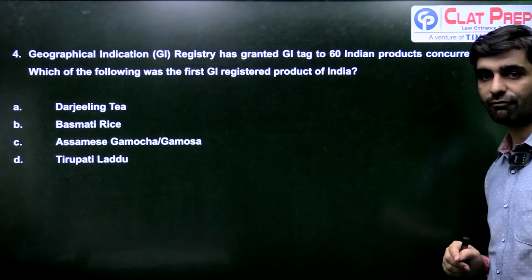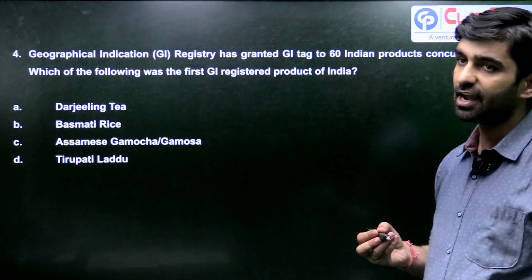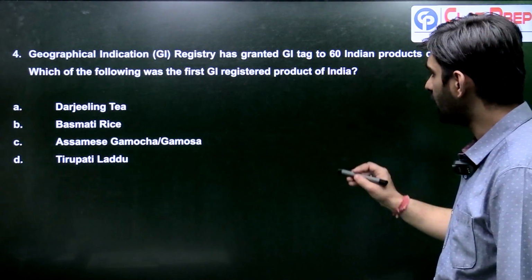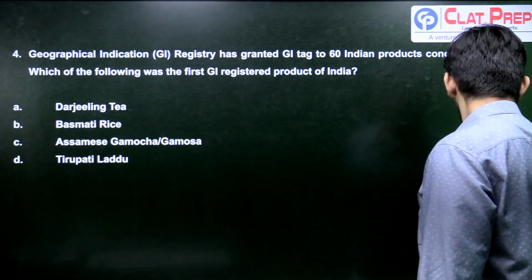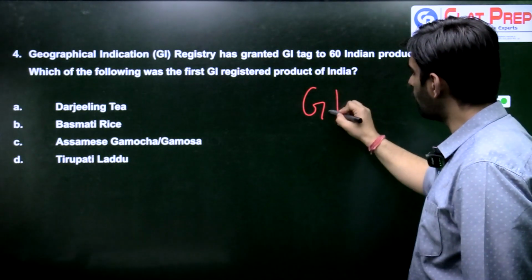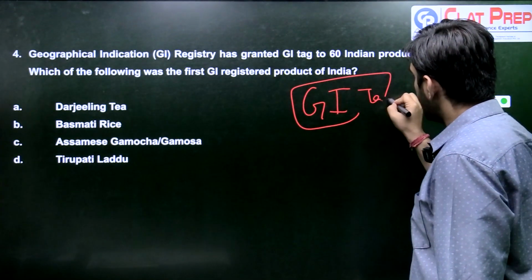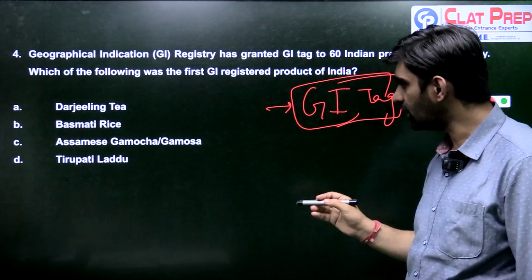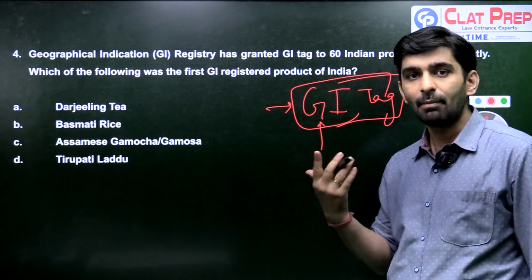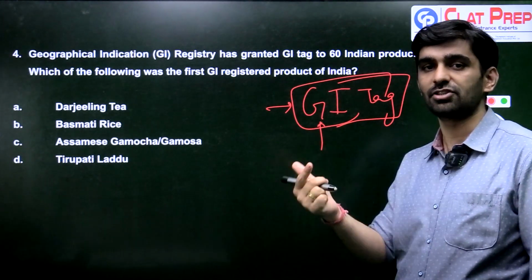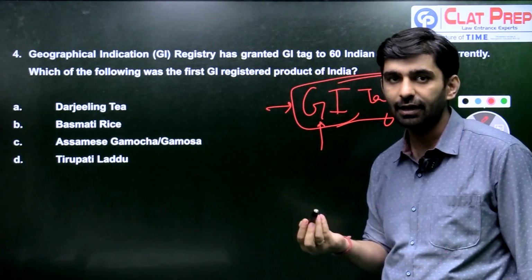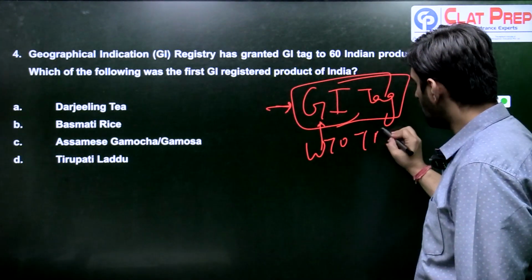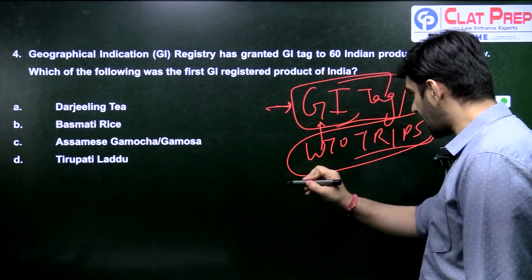Next question. The Geographical Indication Registry has granted GI tag to 60 Indian products concurrently. Which of the following was the first GI registered product of India? If you may know something about the GI or Geographical Indication tag, it is provided to a geographical product which comes from a particular geographical territory, so that it has the environmental characteristic or taste and different textures which are related to that geographical area only. That's why this GI tag is given. This GI tag is given under WTO TRIPS. More would be taught in the Hindu news analysis class.